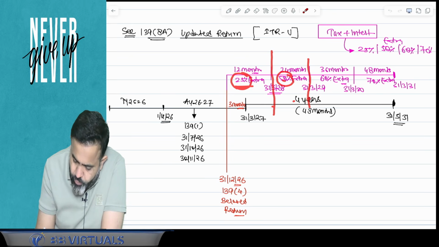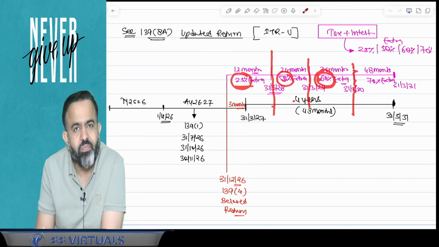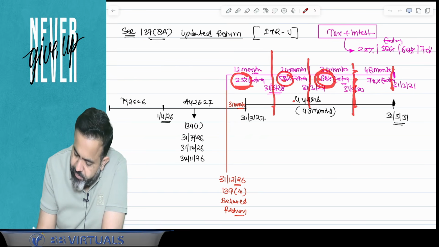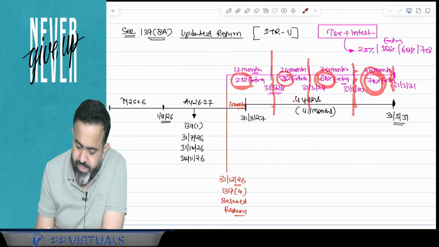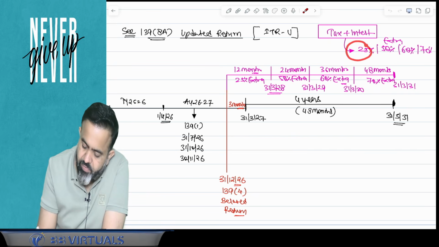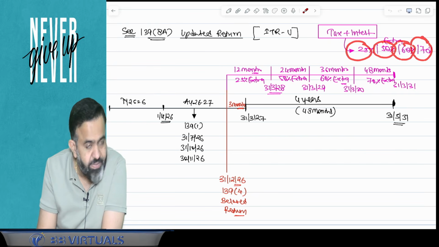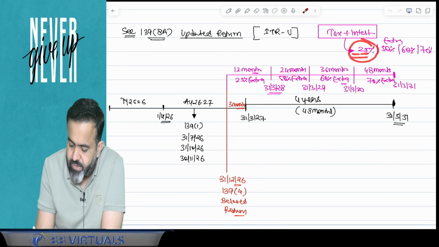Means after 2 years, but within 3 years, then you have to pay 60% extra. And guys, after 3 years, but within 4 years, then you have to pay 70% extra. So guys, whatever the tax and interest, additionally you have to pay 25%, 50%, 60% or 70%. Within 1 year from the end of the relevant assessment year, then 25%. After 1 year within 2 years, then 50%. After 2 years within 3 years, then 60%.